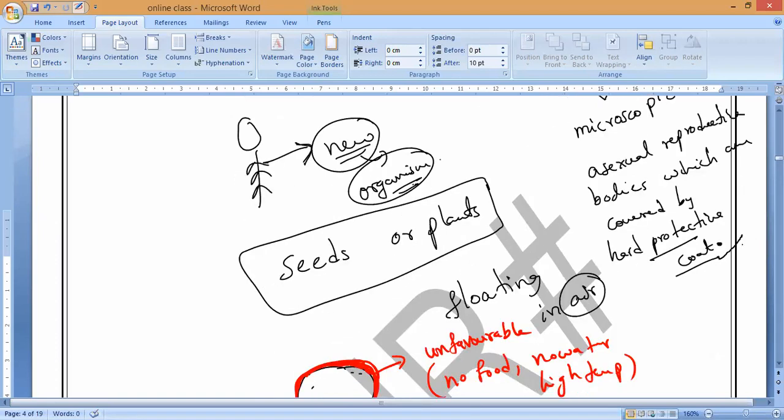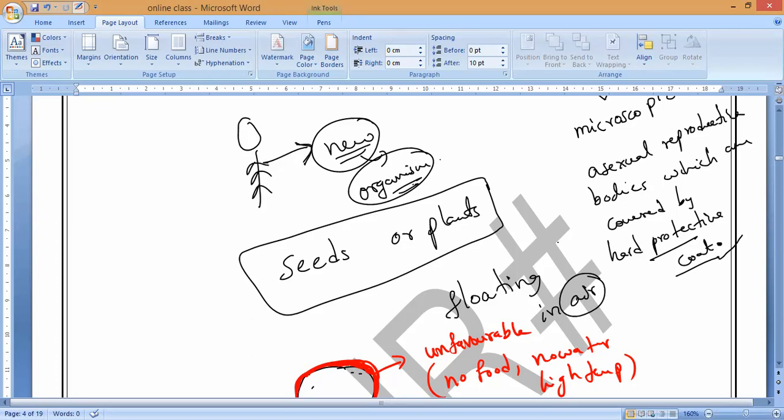Take desert plants, for example. Desert plants do not have leaves, yes or no? They store water and have a thick wax layer on the surface, which protects the plants from transpiration. They don't allow water to evaporate, which restricts transpiration. In the same way here, during unfavorable conditions, a hard protective coat forms around these seeds or plants. That is what we call spores.